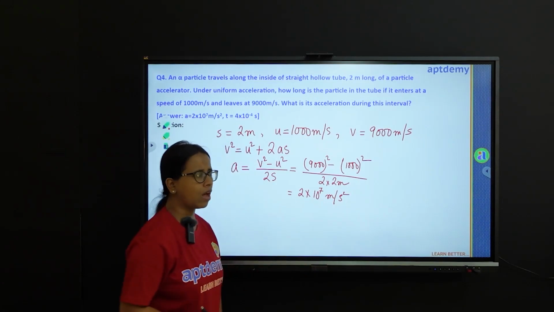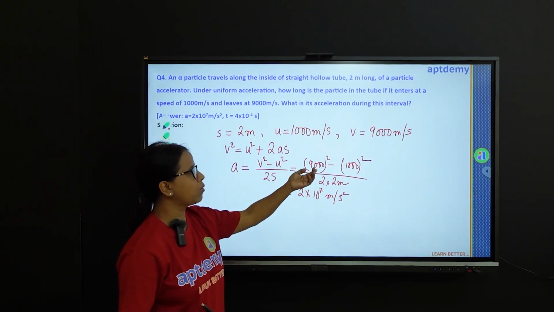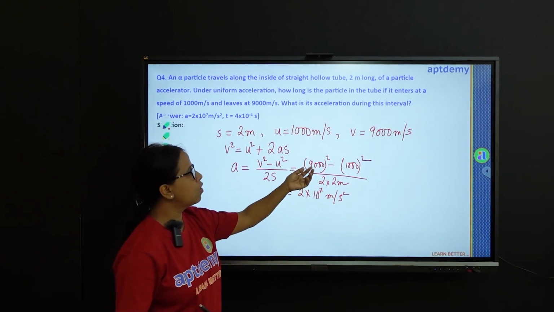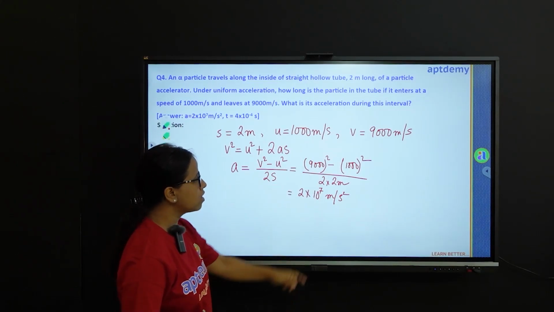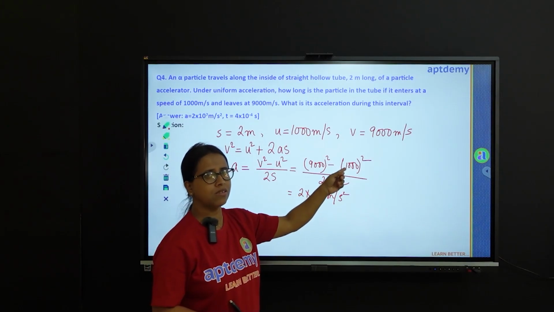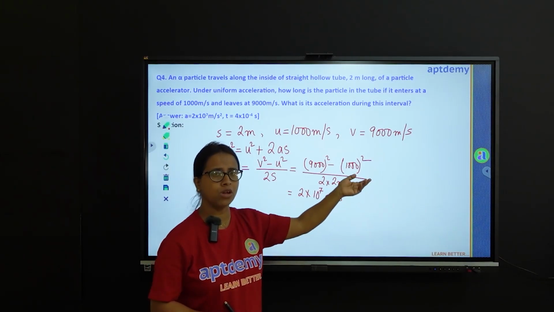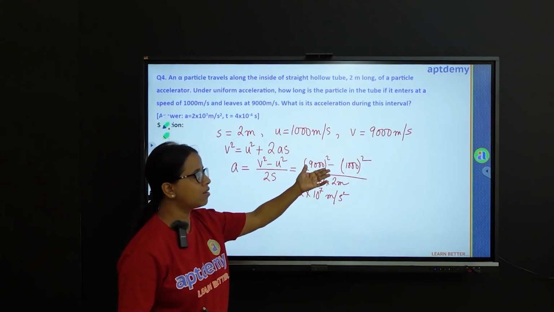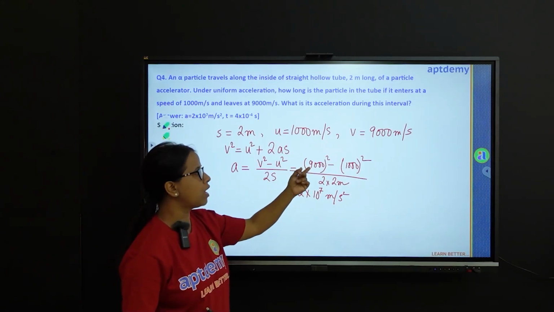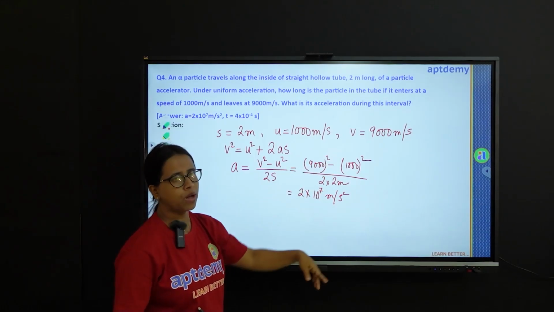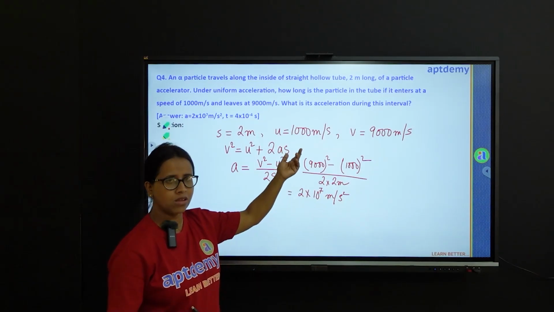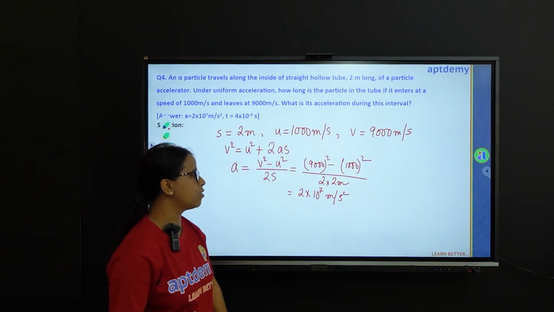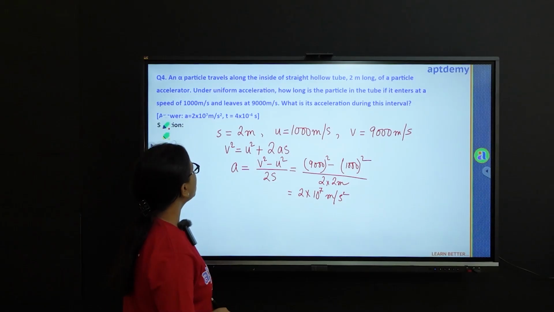So it's not that hard to be done. 9000 can be written as 9 into 10 cube whole square. So this gives us 81 into 10 to the power 6 minus this is 1000, that is 10 cube whole square, so 10 to the power 6, and you can take 10 to the power 6 common. So we are left with 81 minus 1, that is 80, and the denominators are there which will cancel out 8, and then we are left with the final answer. So this is the acceleration.